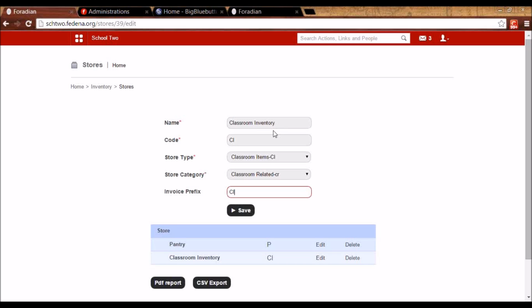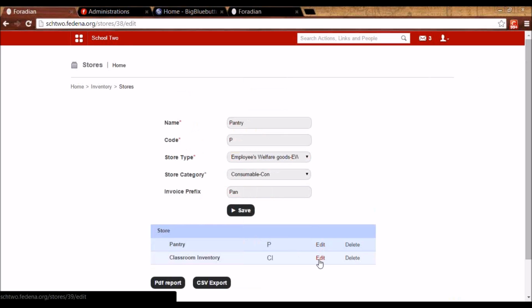So for the first user whom I'm going to issue an item in classroom inventory, he'll be getting CI001 by default, another user CI002, and so on. So later on, I can search using invoices. So this is how I've added two stores. One is pantry and another one is classroom inventory.